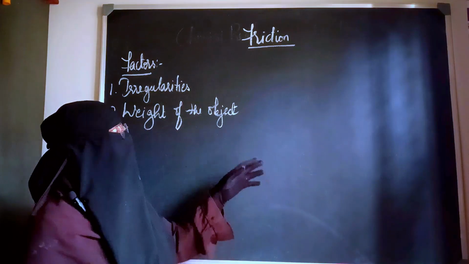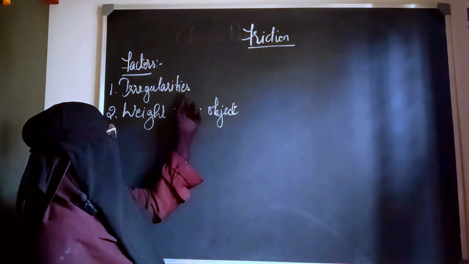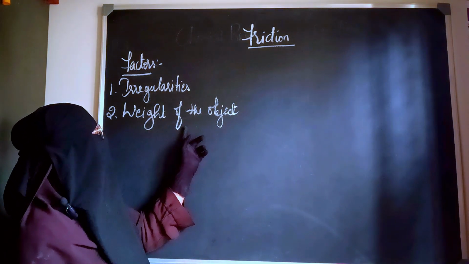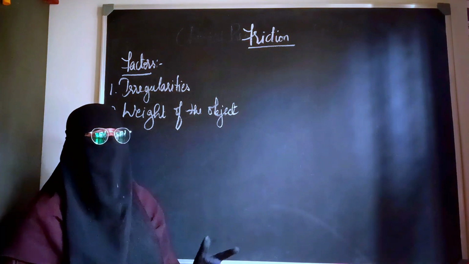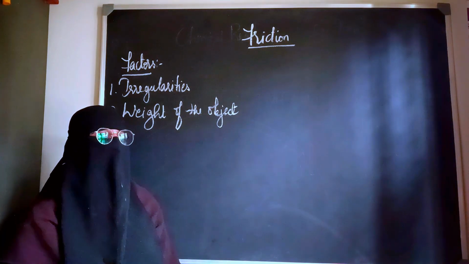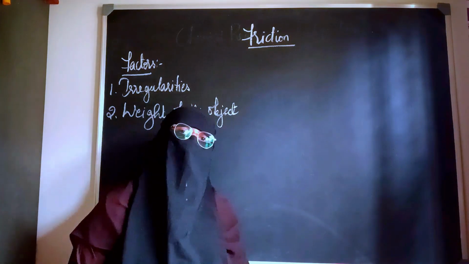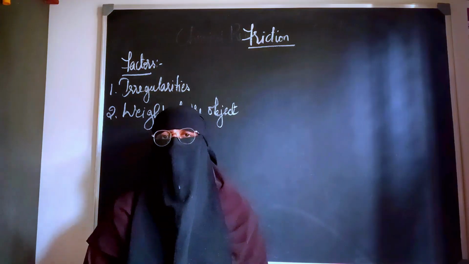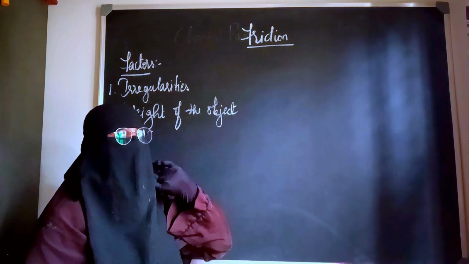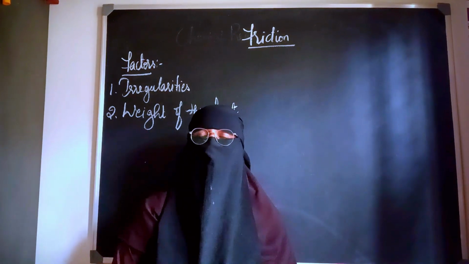So the frictional force depends on two factors. One is irregularities, another one is the weight of the object. If irregularities are more, friction will be more. If irregularities are less, friction will be less. If the weight of the object is more, the friction will be more. If it is less, the friction will be less. Basically, both of them are directly proportional to the frictional force.